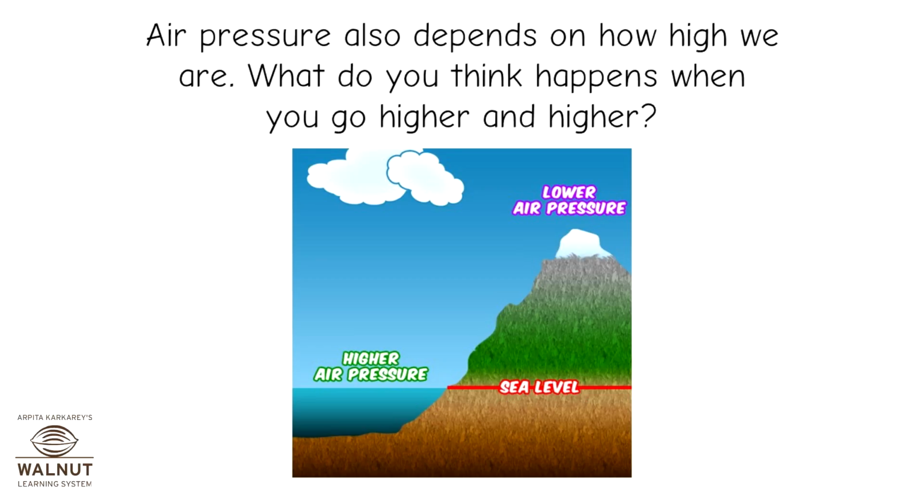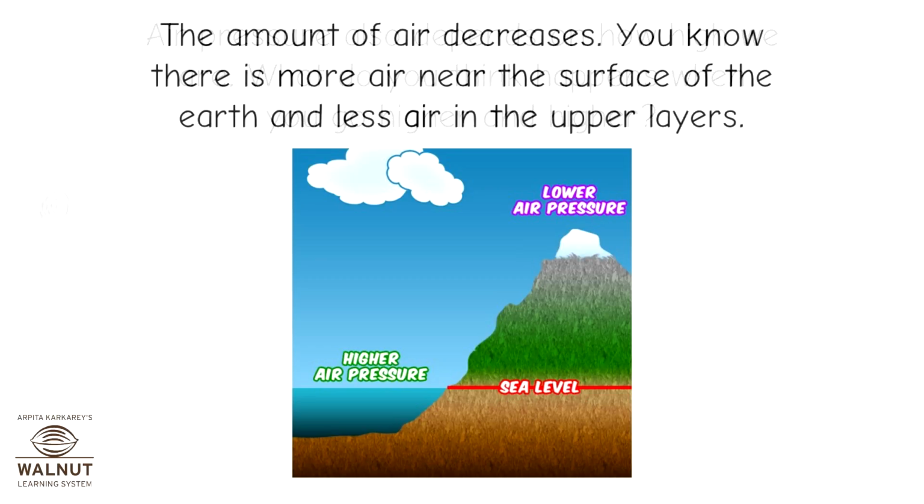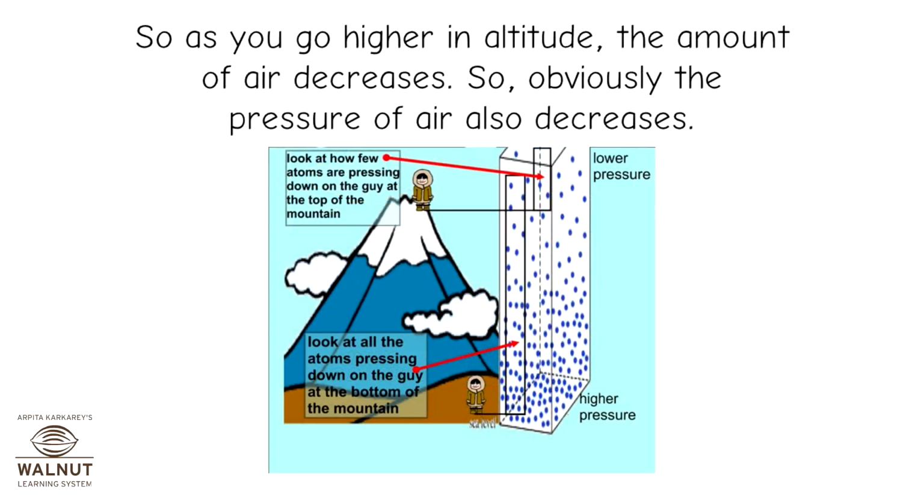Air pressure also depends on how high we are. What do you think happens when you go higher and higher? The amount of air decreases. You know, there is more air near the surface of the earth and less air in the upper layers. So, as you go higher in altitude, the amount of air decreases. So, obviously, the pressure of air also decreases.